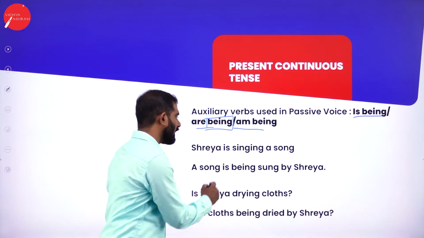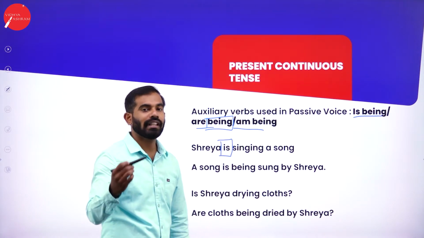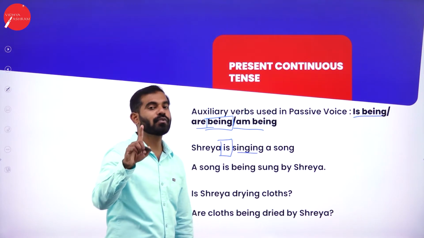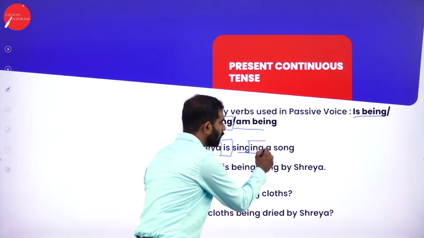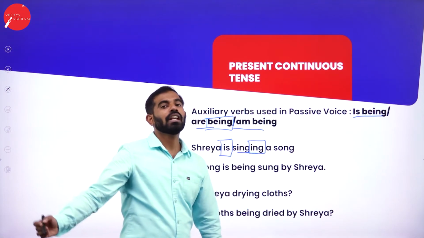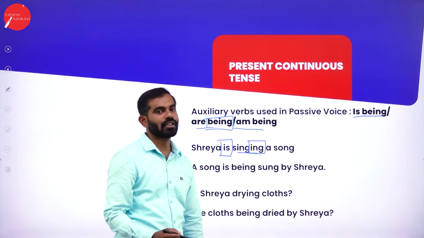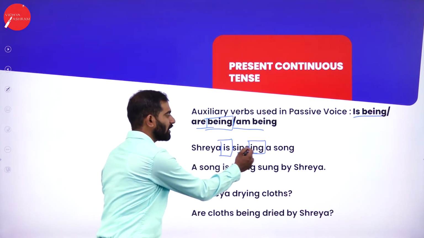Shreya is singing a song. Now observe, here there is an auxiliary verb. Shreya is singing. The main verb is in ing form, which indicates continuous or progressive tense in the sentence.